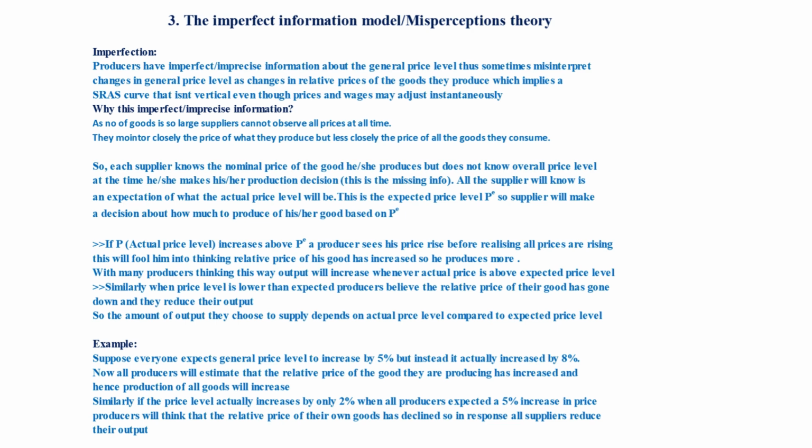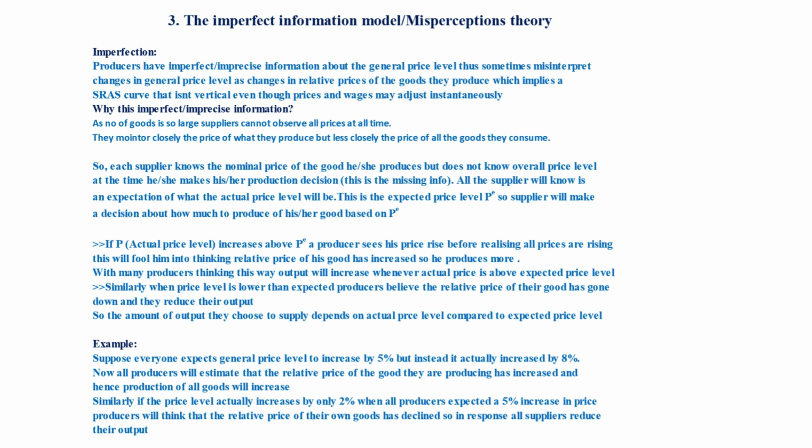So suppose the price level rises unexpectedly. The producer will see his price rise before realizing that all prices are also rising, which will fool him into thinking the relative price of his good has increased, so he produces more. Now, when so many producers think in this way, when the actual price level exceeds the expected price level, output will increase. Similarly, if the price level is lower than expected, the producer will think that the relative price of the good has gone down and will decide to reduce output. So when the price level is below the expected price level, output will decrease.